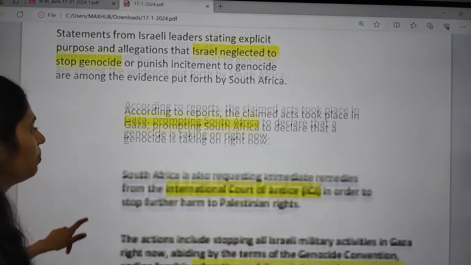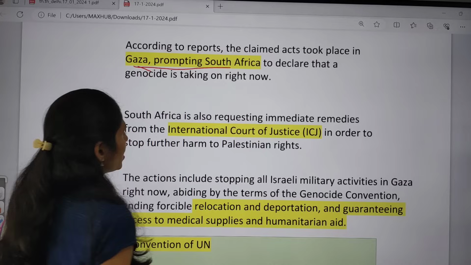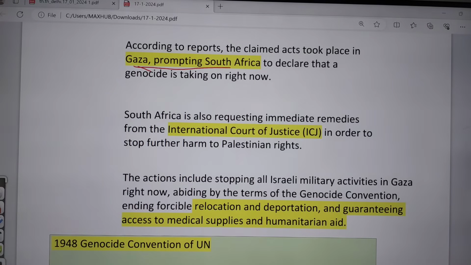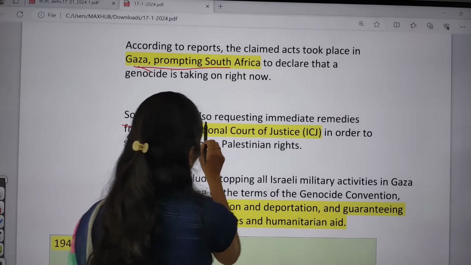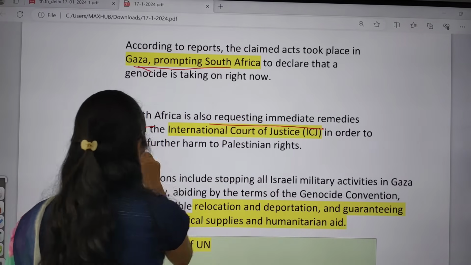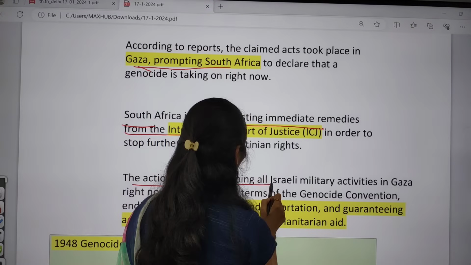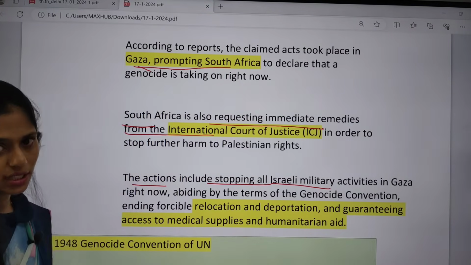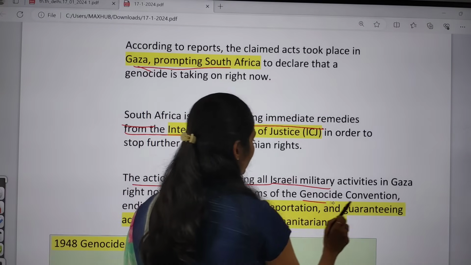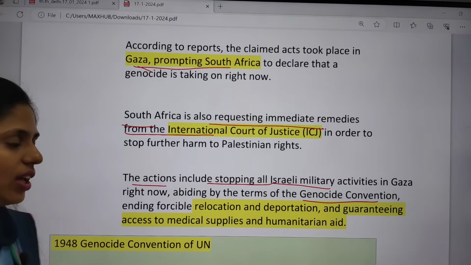According to the reports, the claimed acts took place in Gaza, and South Africa asks the court to declare that genocide is taking place right now. South Africa is also requesting immediate remedies from the ICJ in order to stop further harm. These actions include stopping all Israeli military activities in Gaza and upholding the terms of the Genocide Convention of 1948. That is the main thing said by South Africa.